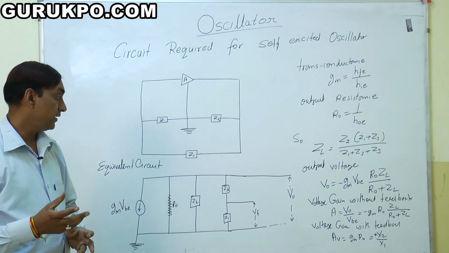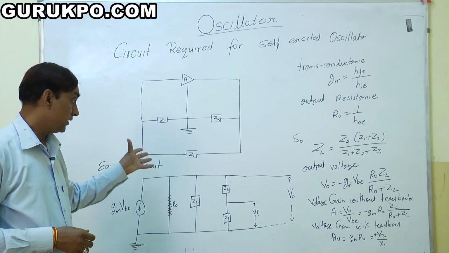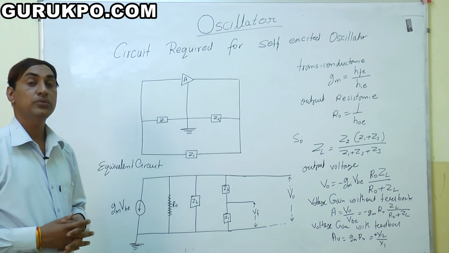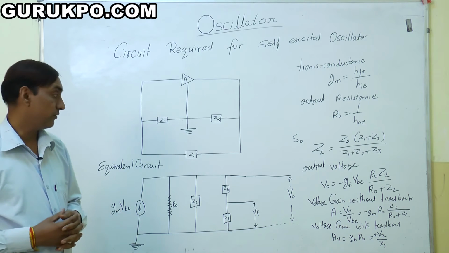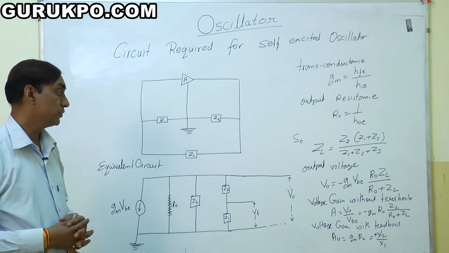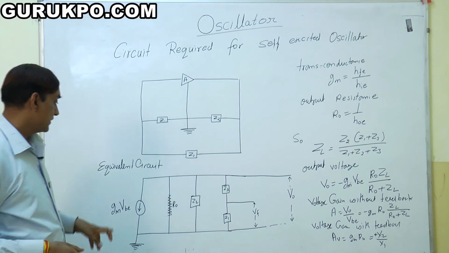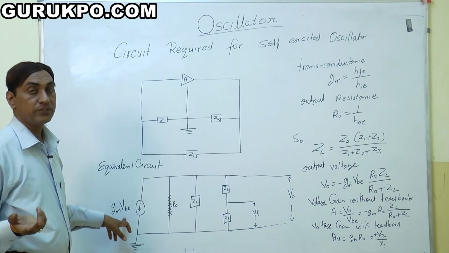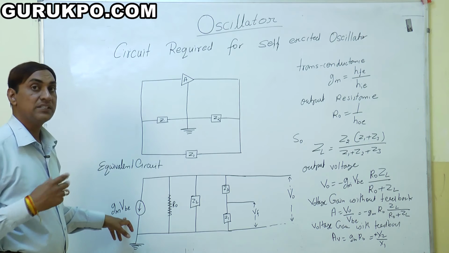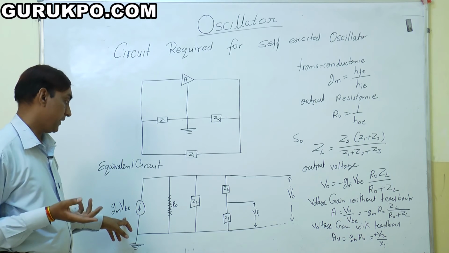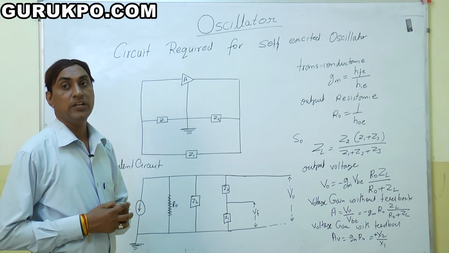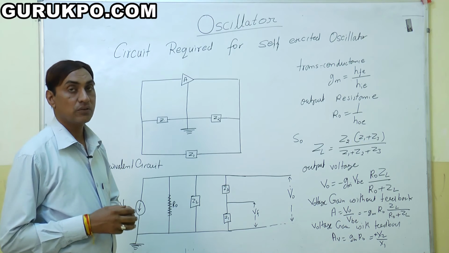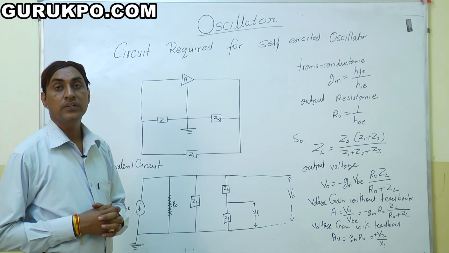That's why we create this diagram as a 2-terminal or 4-port network. These components are used in it. Here gmVB is the configuration of the transistor, because the transistor is working as an amplifier. And R0 is the output load resistance, or output resistance, of the transistor.